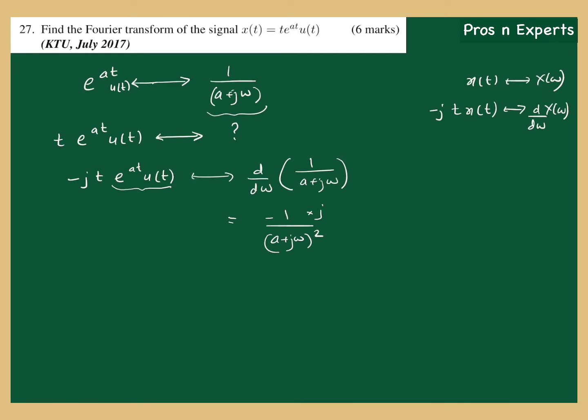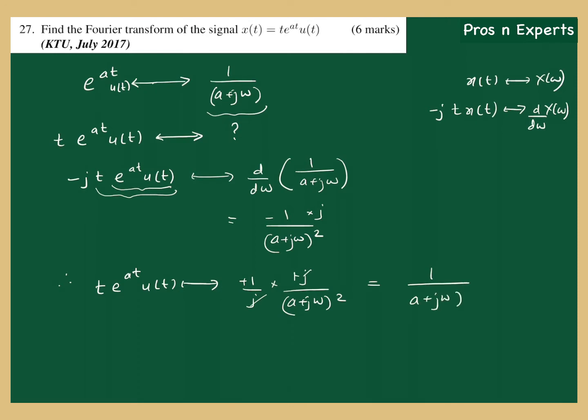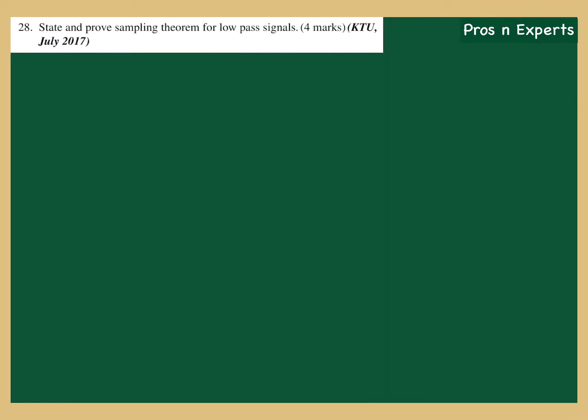But what we need is just t into e raised to at u of t. So as per linearity property, we can take this minus j to the other side. So therefore the final answer is t into e raised to at u of t will be having a Fourier transform. This j comes to the denominator in the RHS. So minus 1 by j into minus j by a plus j omega the whole square, which you can cancel, and ultimately the answer is 1 by a plus j omega the whole square, which is again the same result we had obtained using the basic definitions. Okay, we will see the next question.